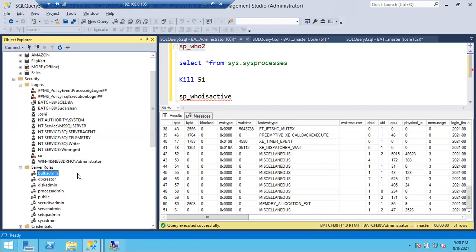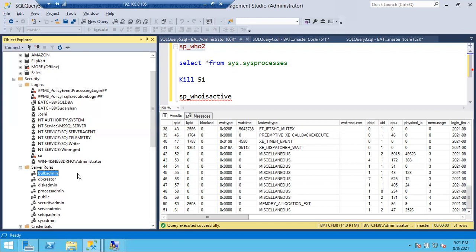Usually, 99% we don't use these fixed server roles, guys. We don't use them, but you have to learn. This is the basic concept. Once you understand the fixed server role, then you can understand the customized server role also. Clear? Then they will ask us to add them into the server role. If it is a customized server role, they will ask us.